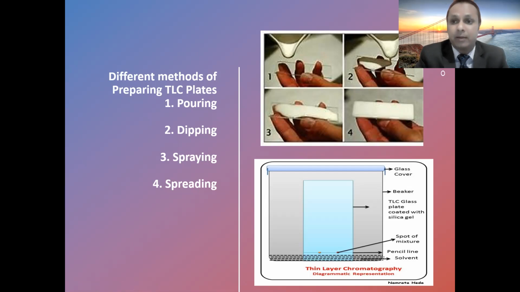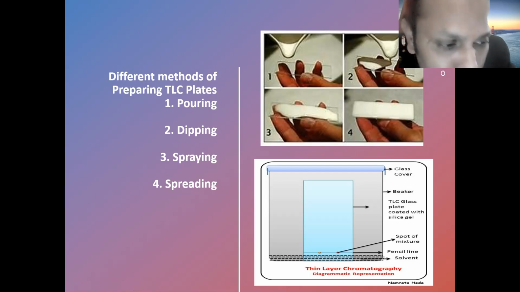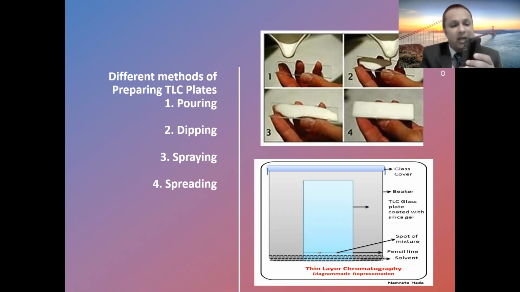The second method is dipping. In order to dip, since I don't have the TLC plate with me, these are the two TLC plates. You put them back to back, with the front face of the TLC plate outward, like this, and then you dip them into the suspension. What will happen? It will cover only the front facing part. There will be a coating of silica gel G over that plate. This is dipping.